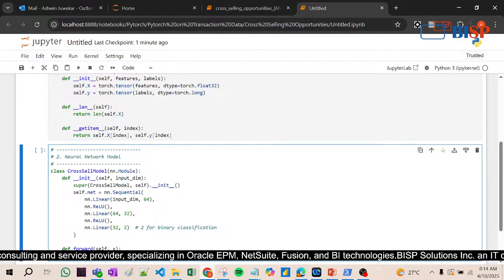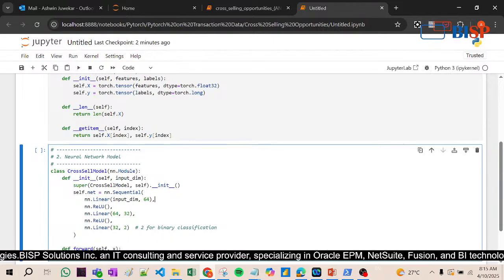Model means input is taken, then some neural networks are created. This is the first layer. Then out of that output again some neural networks are created. This is the second layer. Out of that only two neural networks, either yes or no, are created, and then either yes or no, one will be finalized, right? Same thing is here.